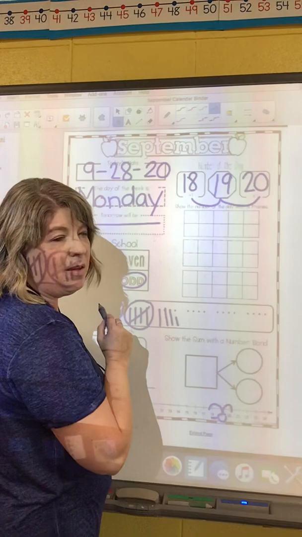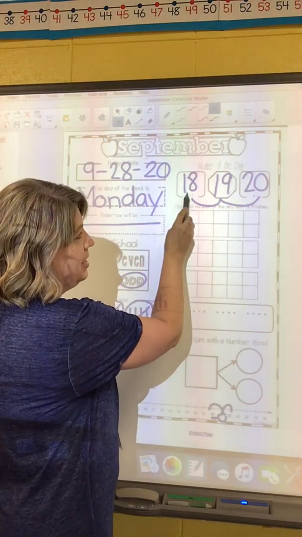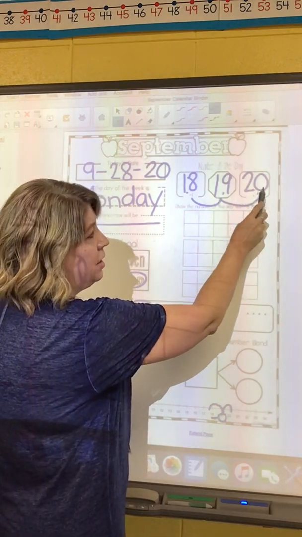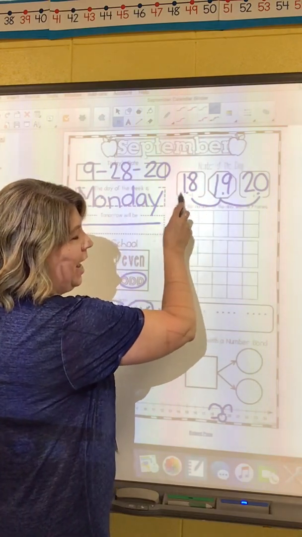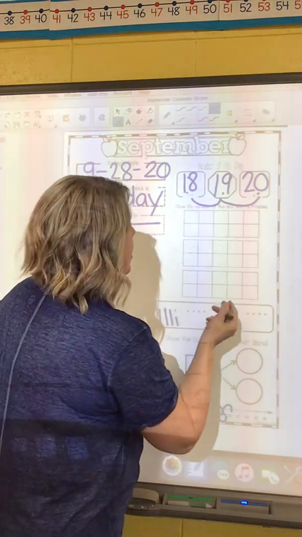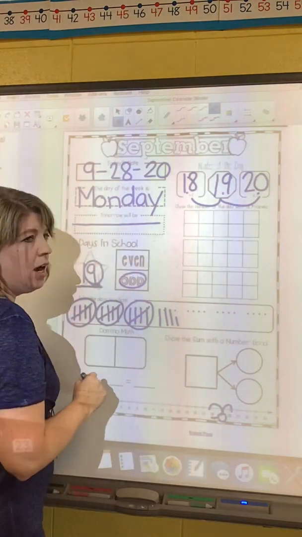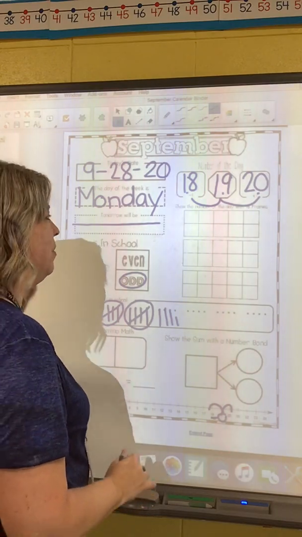So now we can say them to see if they're in order and if they make sense. Let's read them. 18, 19, 20. That makes sense. Let's read them backwards. 20, 19, 18. All right, now let's put 19 X's on the 10 frame. You can do that all by yourself. Go. And then you can see if yours looks like mine when we get done.